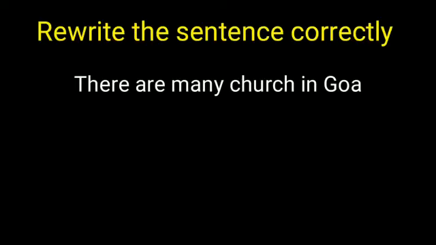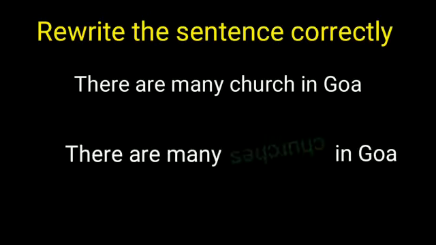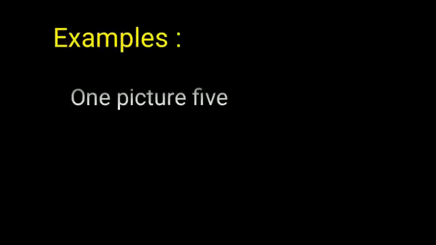Now, let us rewrite the sentence correctly. There are many churches in Goa. Now, here we have used are and many. That means we are referring to more than one. So, church is not correct in this sentence. What will be the correct answer? There are many churches in Goa. It is the correct one.